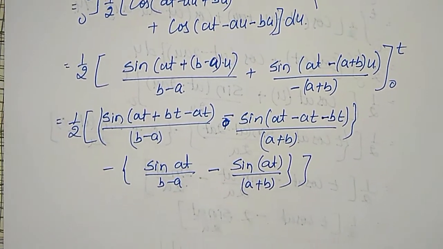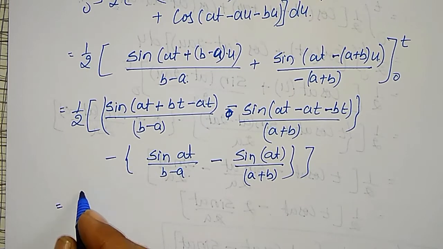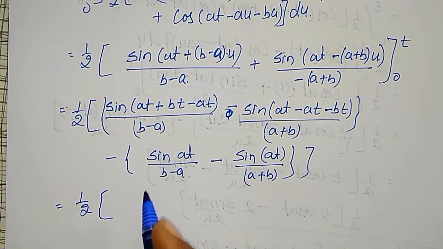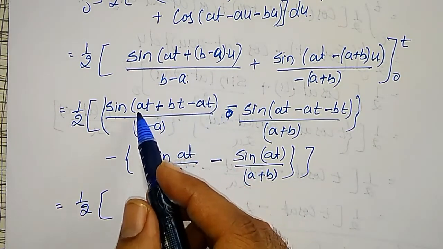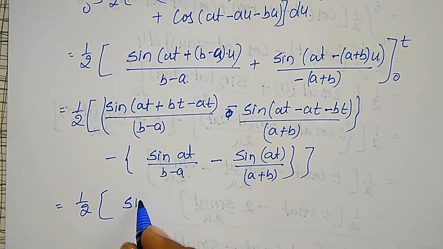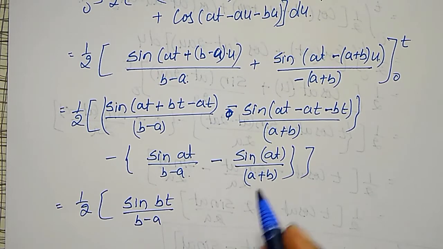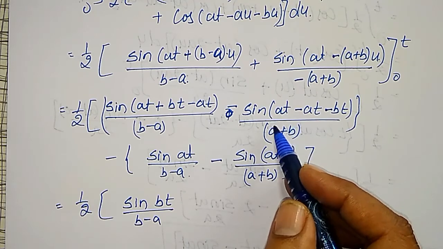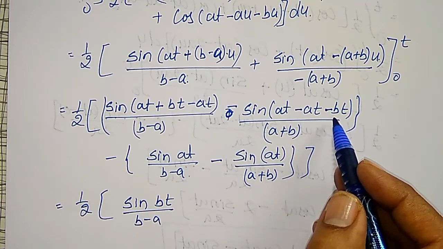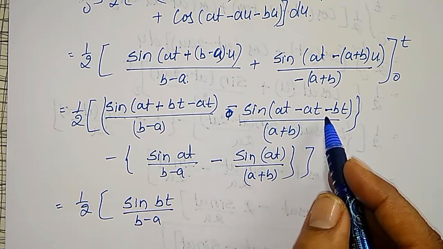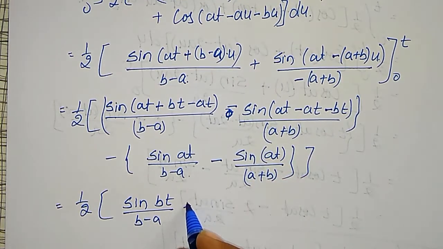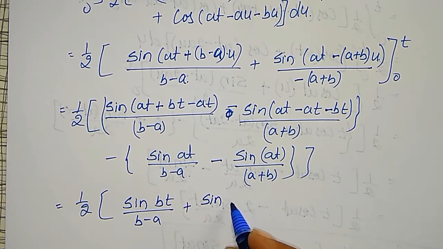Okay, simplify this, then I am going to get 1 by 2 times here, minus at cancels, we will get sine of bt divided by b minus a, and here again at cancels, minus sine of minus bt, minus of minus again plus sine bt divided by a plus b.